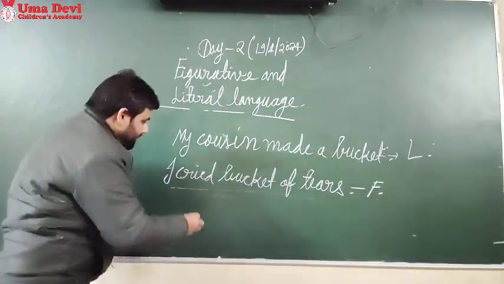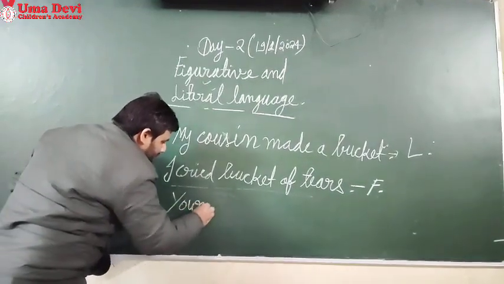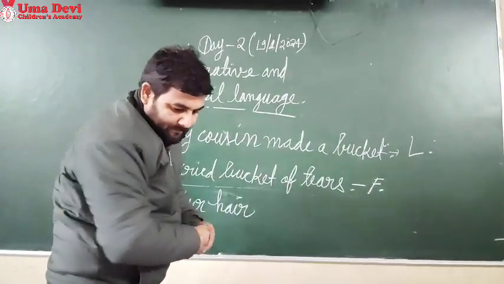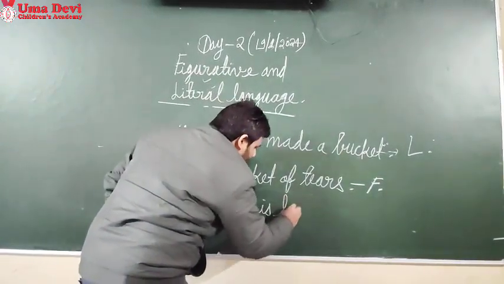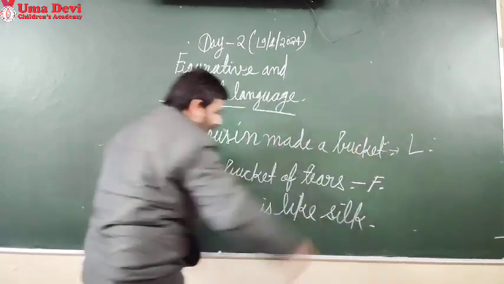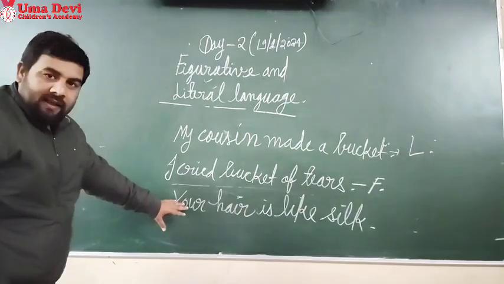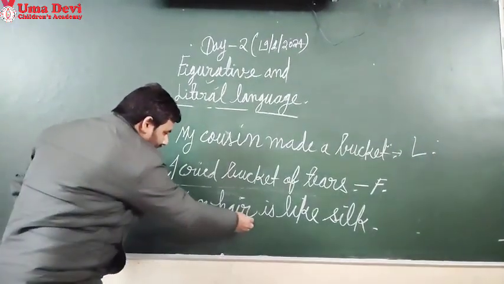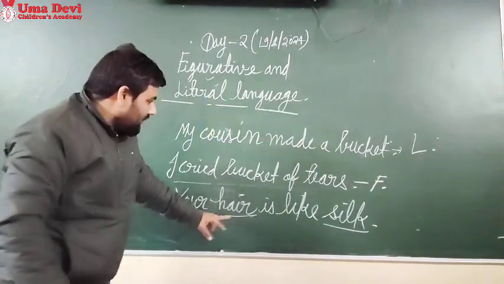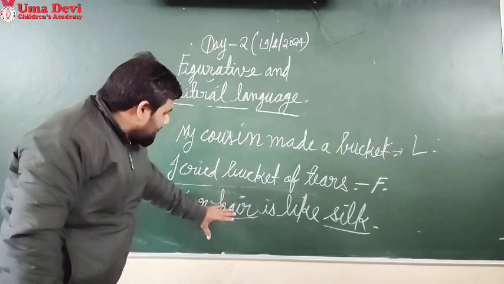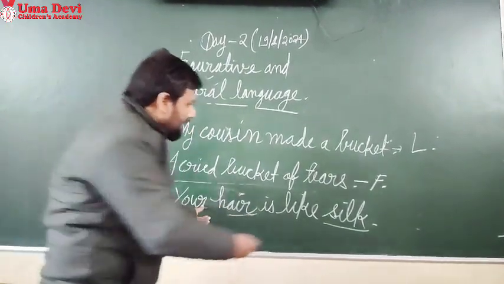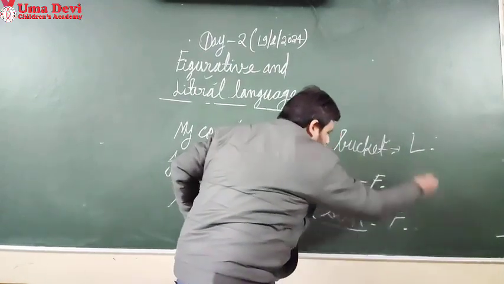And another example: your hair is like silk. Here there is a simile, and the comparison of hair has been made to silk. The word like has also been used. So in this sentence the figure of speech is simile, and it is called figurative language.